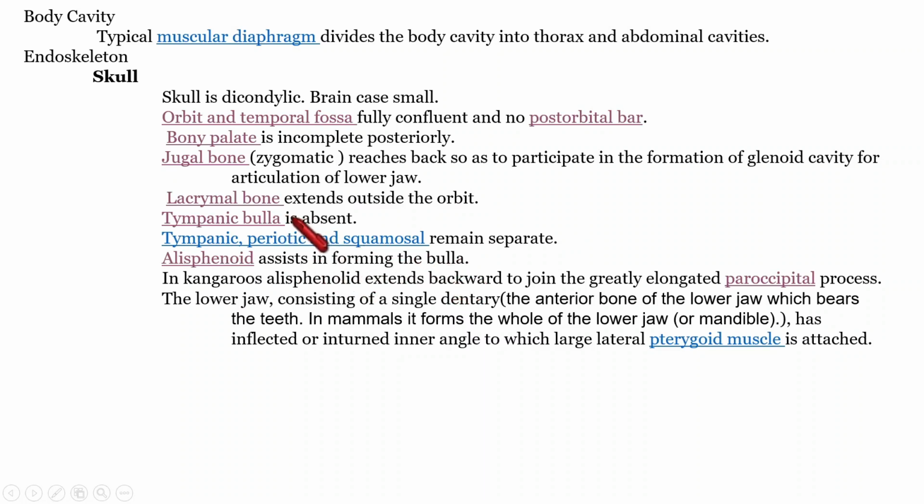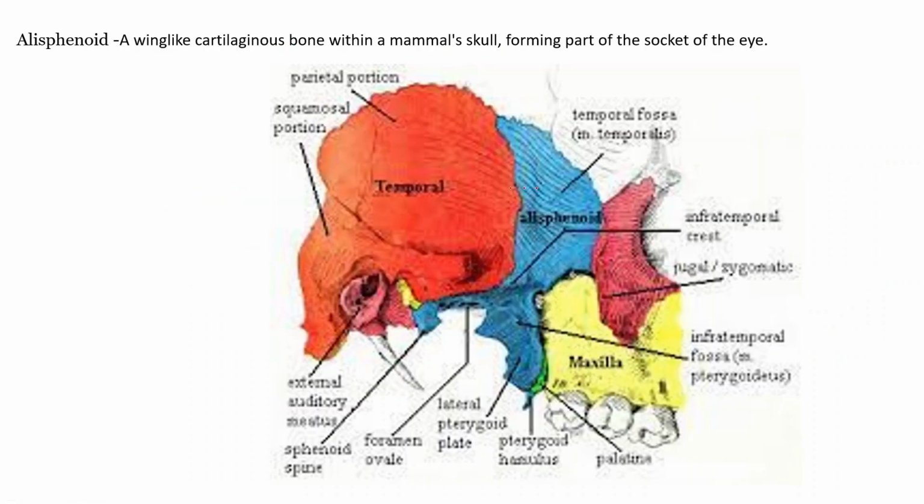Anyway, the bulla is absent in the case of these Metatherians. So I am just showing this alisphenoid bone. It is a cartilaginous bone within the mammalian skull, associated with the socket of the eye. So this is the alisphenoid.